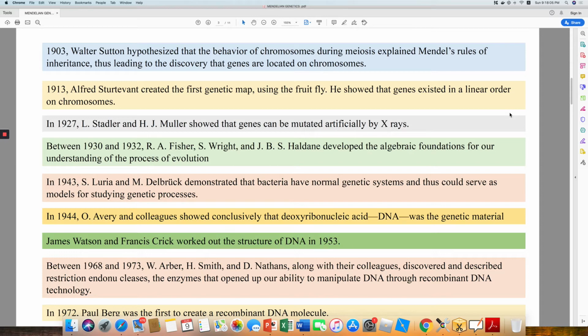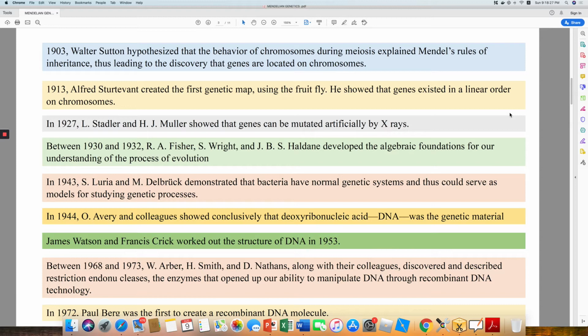In 1944, Avery, MacLeod, and colleagues showed conclusively that deoxyribonucleic acid was the genetic material in all cells. In 1953, James Watson and Francis Crick finally cracked the structure of DNA.